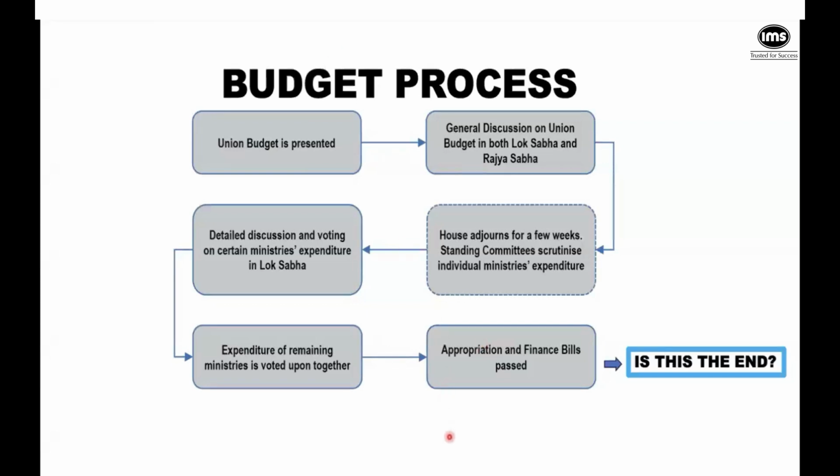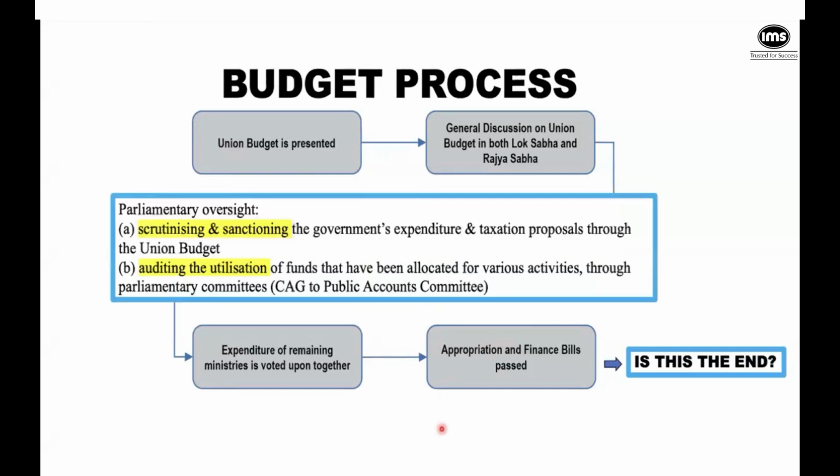On the one hand, we do have this issue of estimating what's coming in the future, what kind of money coming in, what kind of money going out. So there is a good scrutiny, and then there is sanctioning of funds for government expenditure and taxation proposals and things like that. But the other aspect is that there will be an auditing of the utilization of funds.